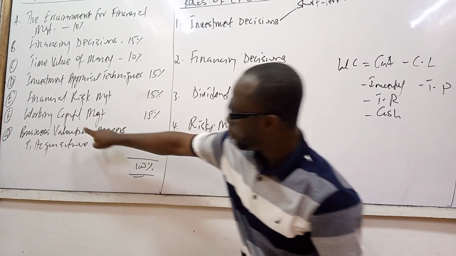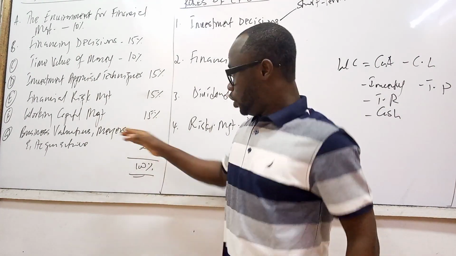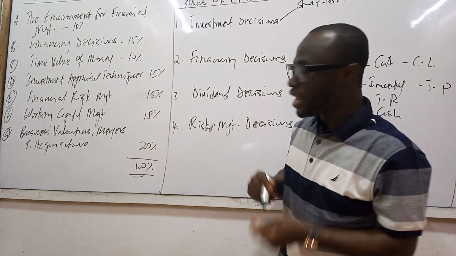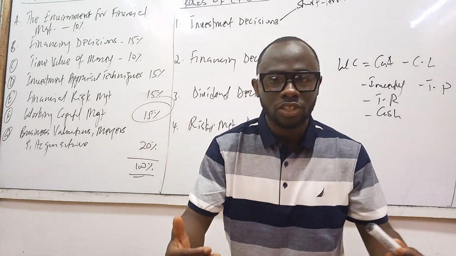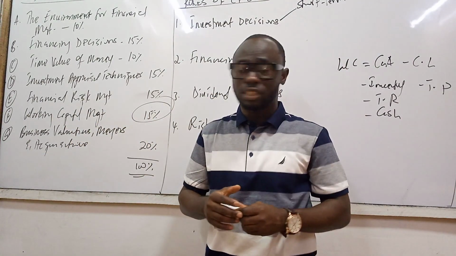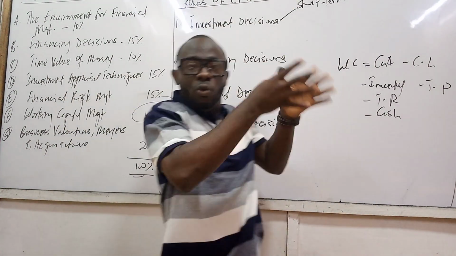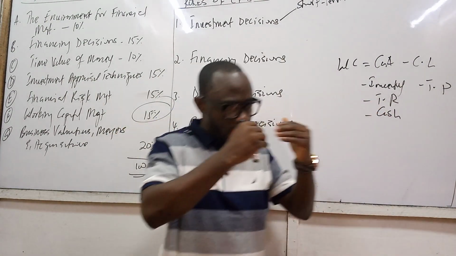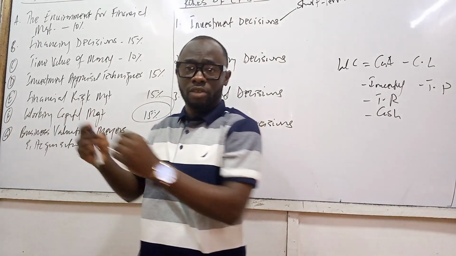That is where our topic of working capital management is going to come to town. So we realized that from our syllabus covering F is about working capital management, and that is 15% of the syllabus grading. Because whether you like it or not, there is a question waiting for you in the exam hall on working capital management. How much money do we keep in working capital, and how do we ensure that that money is utilized very well to ensure that the organization is run very well?